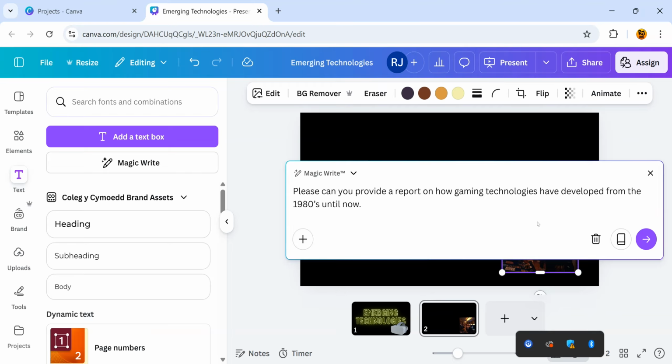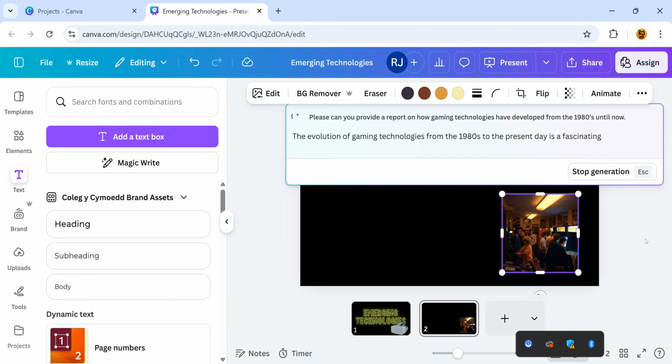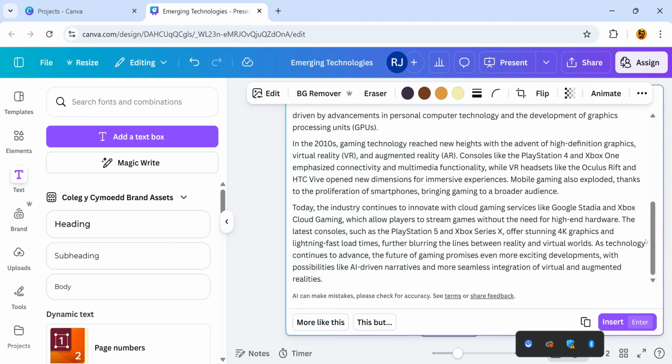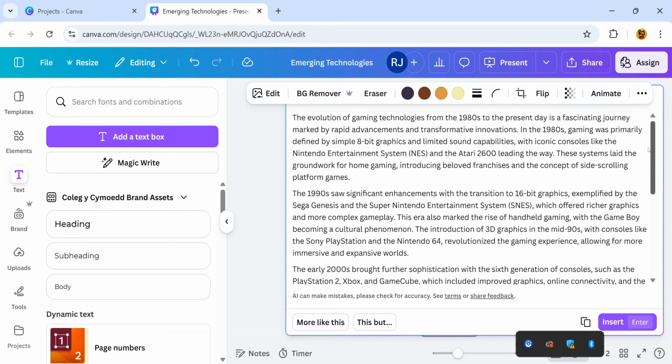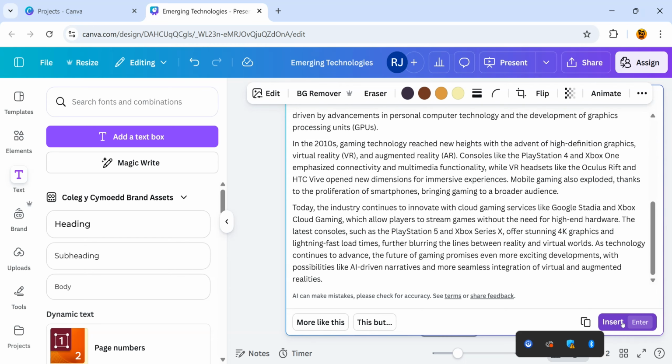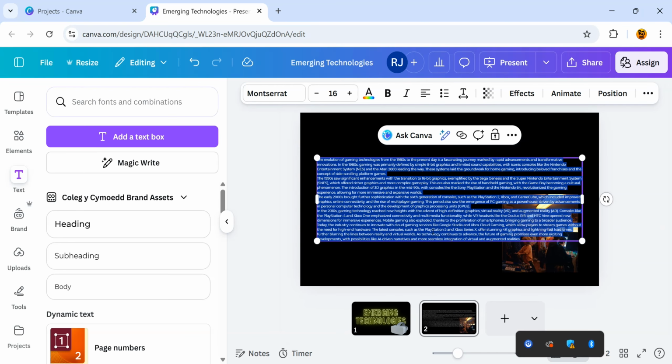So I want this to provide me a report on how gaming technologies have developed since the 80s. If I just press the generate button, it will generate me a report, so I get a chance to read through this to make sure it's all okay. And when I'm happy, I just press insert and then it will appear on my page.